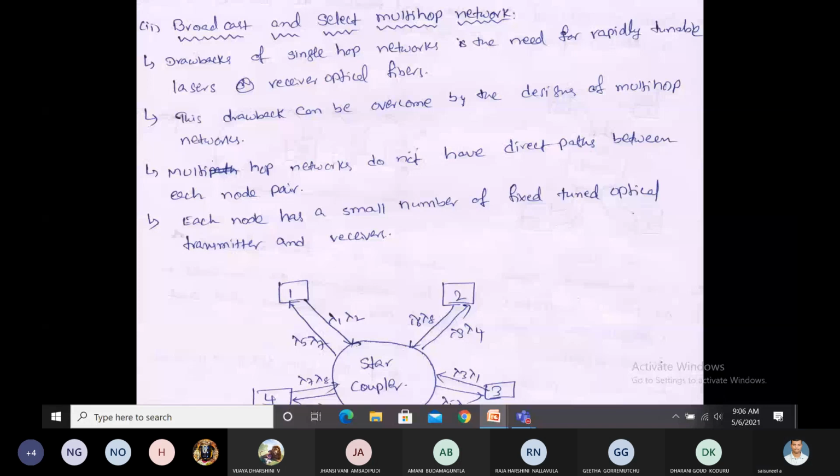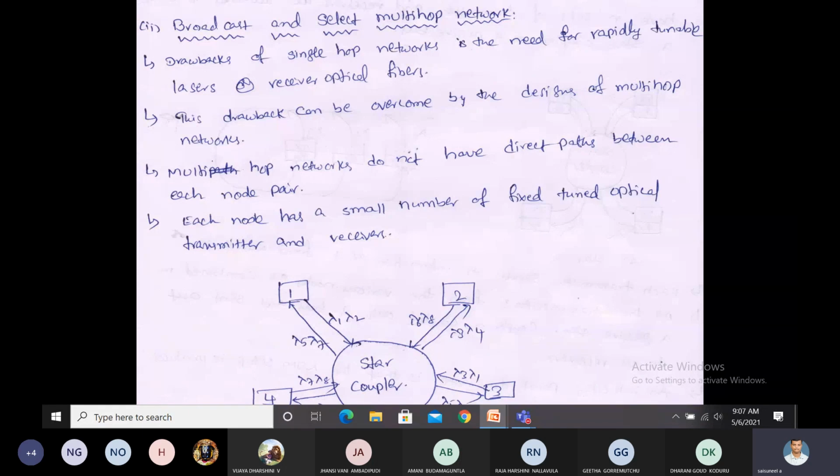Each node contains a transmitter and a receiver, but transmitting and receiving are done at different wavelengths. Suppose in node 1, we transmit the signal using lambda 1 and lambda 2, two different wavelengths, and receive using lambda 5 and lambda 7. In the previous single-hop network, a direct path was there from one node to another and transmission used a single wavelength, but here transmitting and receiving use different wavelengths.